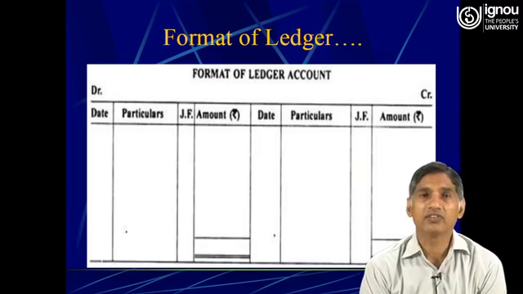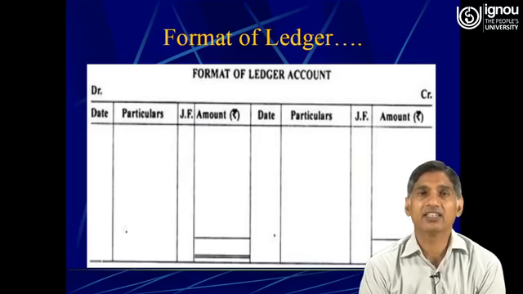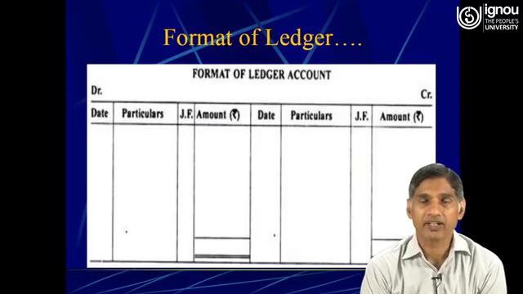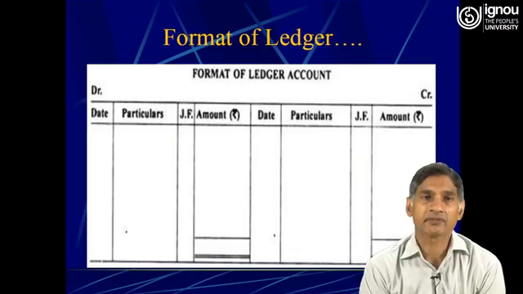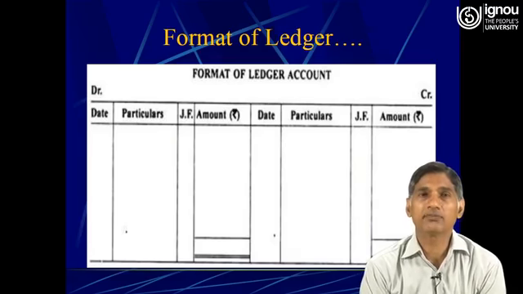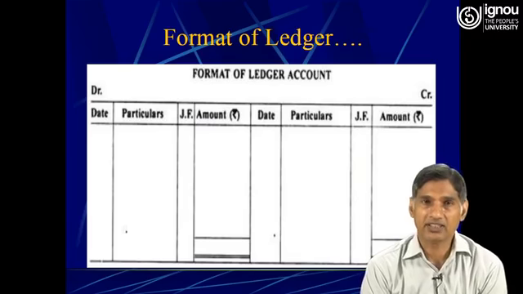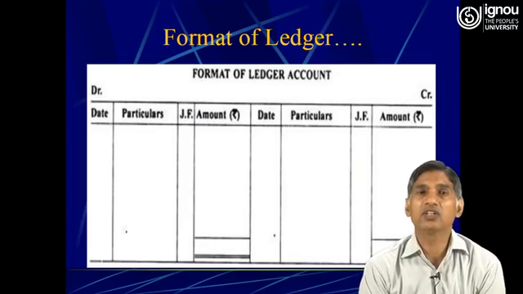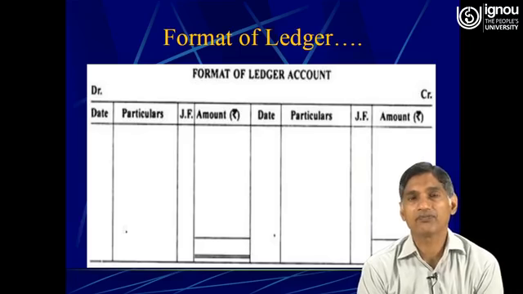So in the left hand side, that is the debit side of the ledger, there are 4 columns. First one is date column, second one is particulars, third one is JF, that is journal folio, fourth one is amount.